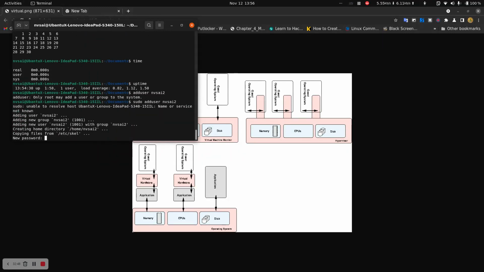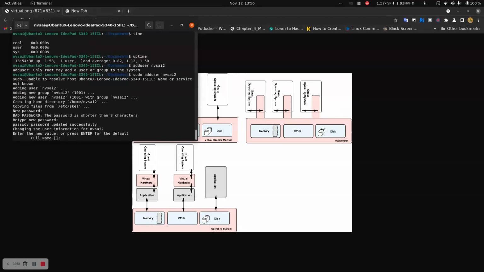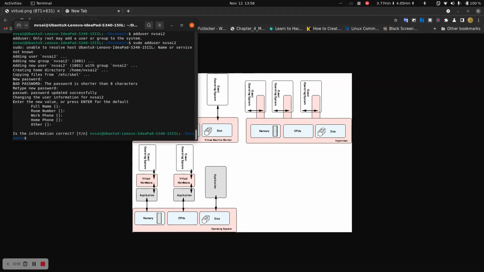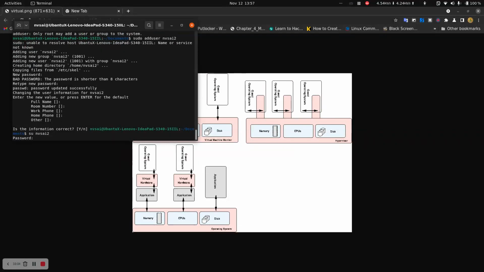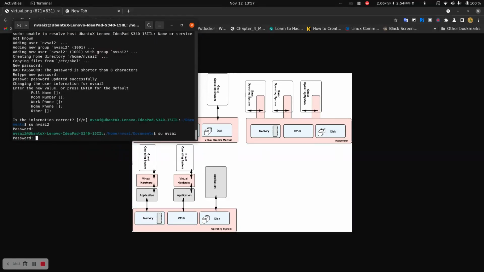So I have added the user with password hello. Now I want to change my user, su nvsite2. See, I simply changed it from nvsite to nvsite2. Again, I will type su nvsite.